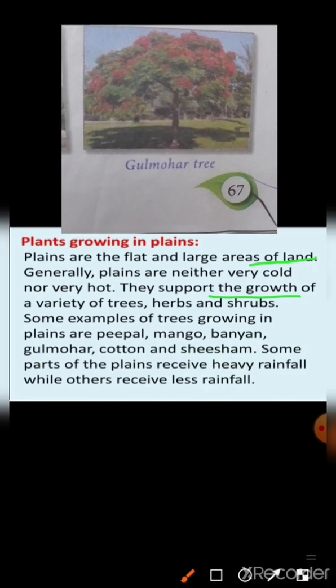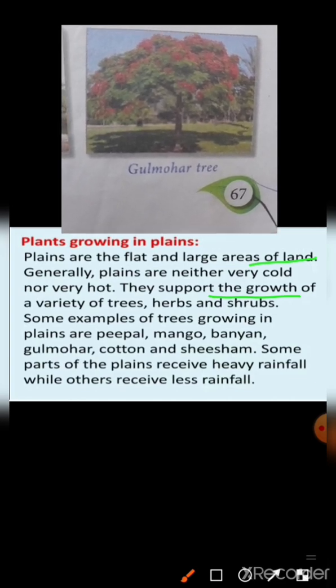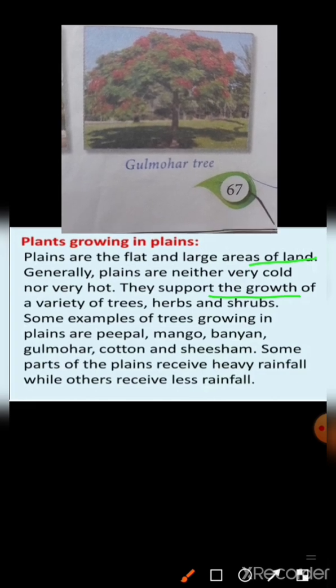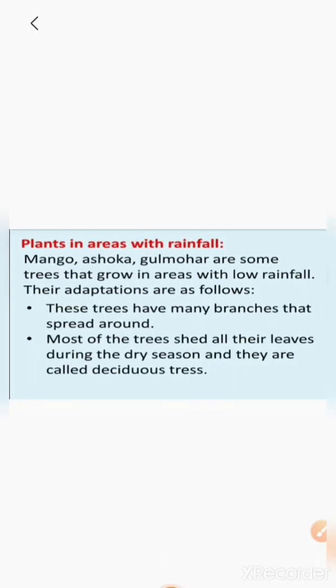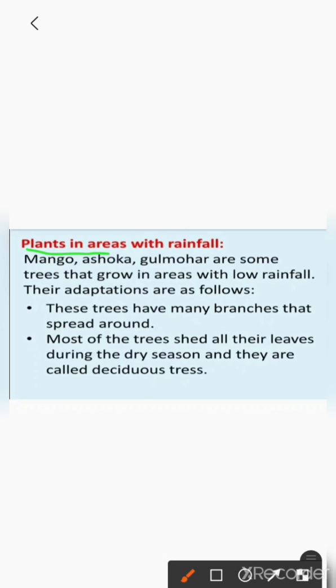Some parts of the plains receive heavy rainfall while others receive less rainfall. Look here, plants in areas with low rainfall. Mango, Ashoka and Gulmohar are some trees that grow in areas with low rainfall. Their adaptations are as follows. These trees have many branches that spread around.